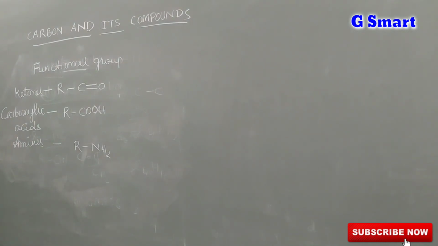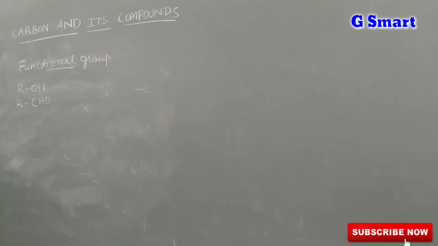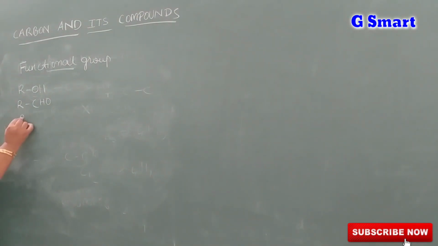Okay, these are some forms of hydrocarbons depending upon the functional group. Once again I am explaining, listen carefully. When the OH group is there, it is called alcohol. When the CHO group is present, they are called aldehydes. When the CO group is present, they are called ketones.